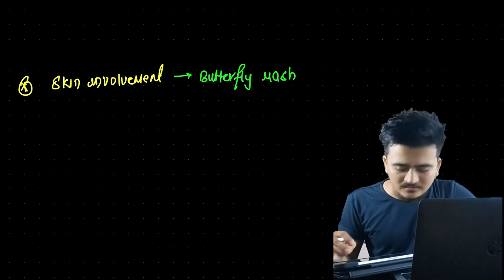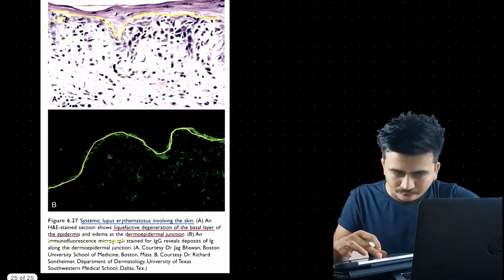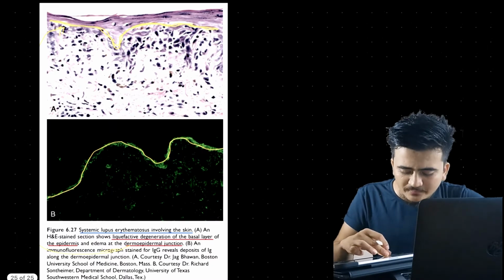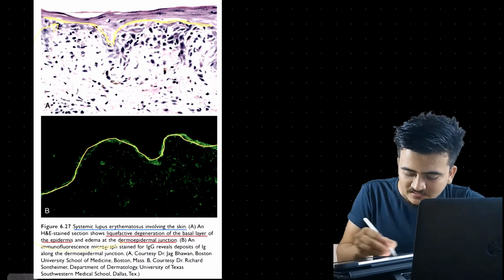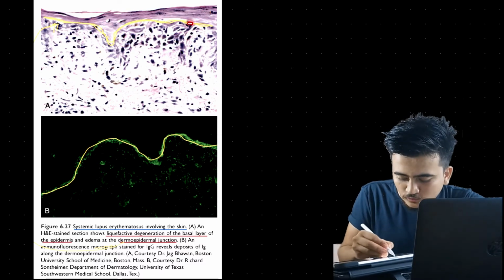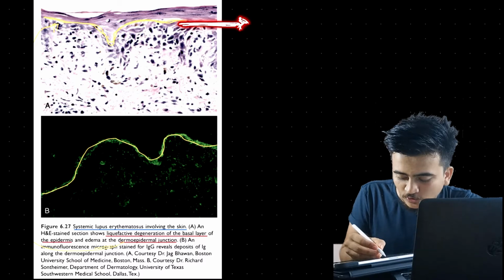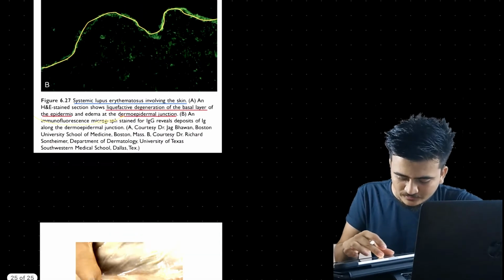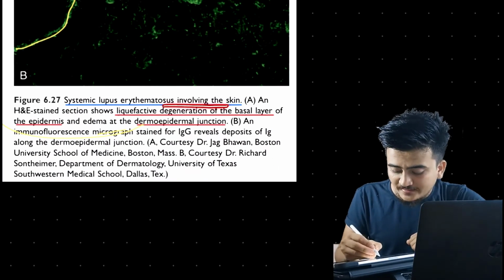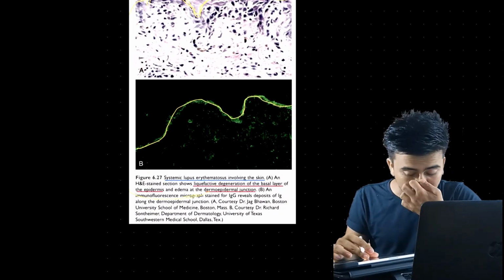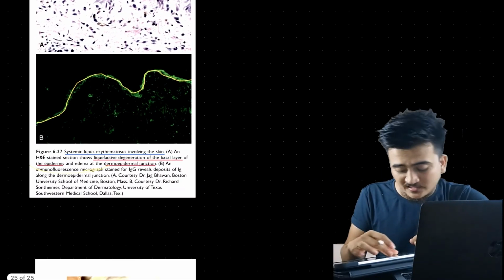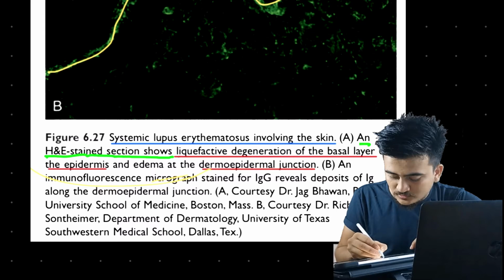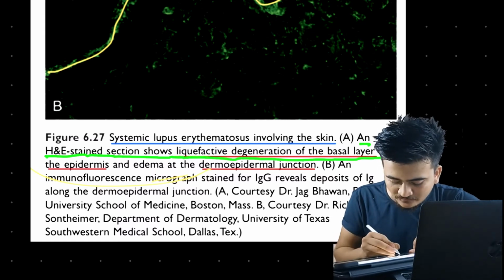Now here in skin involvement, you can see that there will be a slight change in our epidermis and dermis, and also something in between the dermal and epidermal surface. I would like to read this out. Systemic lupus erythematosus involving the skin. It is a diagram of the skin of a patient suffering from systemic lupus erythematosus. Here an HE stained section shows liquefied degeneration of basal layer of epidermis.